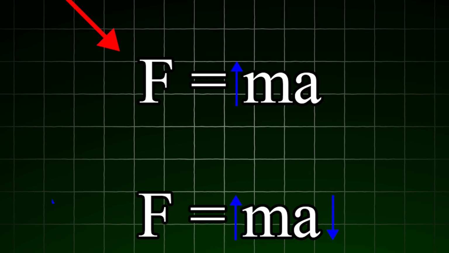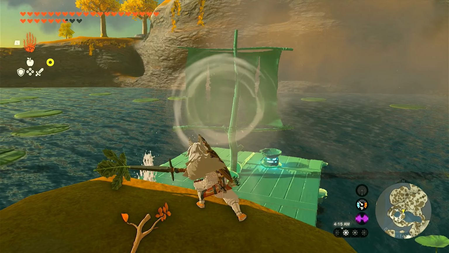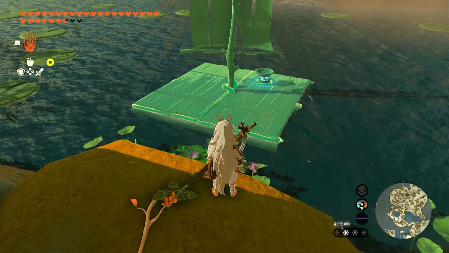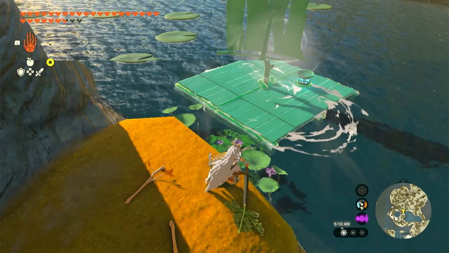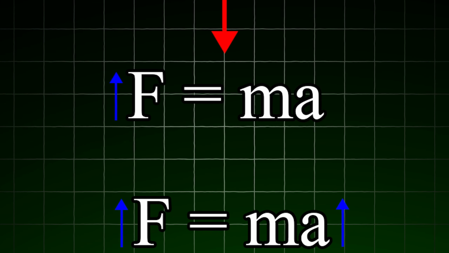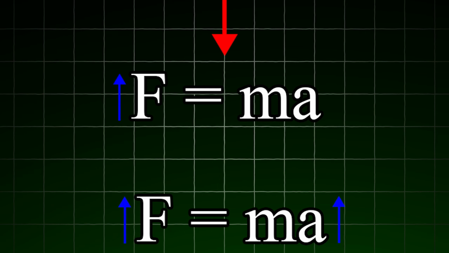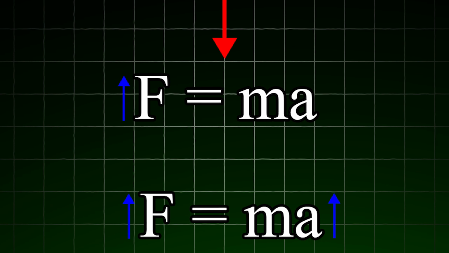And finally, what happens when we increase the force but keep the mass the same? Well, the exact opposite happens from before. As you can see, we got our boy Link, and he's trying to push his boat. He pushes with a leaf, and the boat doesn't go far. Then he decides to use more force and push twice with this leaf. The boat goes much farther. What happened was the acceleration of the boat increased because the force was increased. And since the mass can't change, the only thing that could change was the acceleration, and it went up.